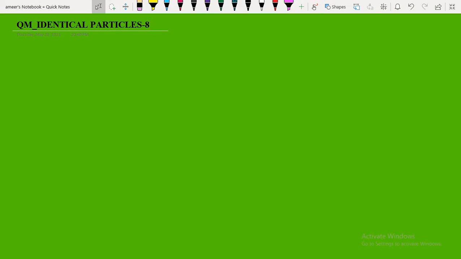In the previous session, we have seen the construction of symmetric and anti-symmetric wave functions for a system of identical, indistinguishable, non-interacting particles. By knowing the individual wave functions, we can construct them for a system of 3 particles, 2 particles, even many particle systems also. And we have seen the Slater determinant. The wave function can be represented in the Slater determinant form for fermions, that is the anti-symmetric wave function, and for bosons we have seen the symmetric wave function. And special cases also we have seen.